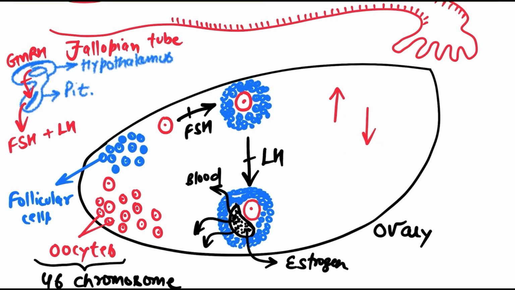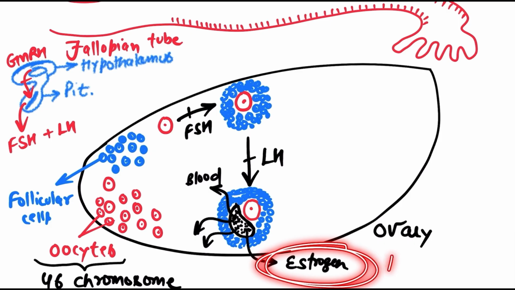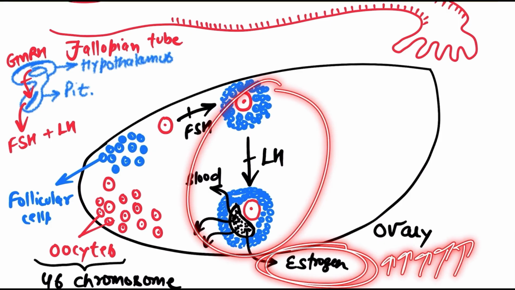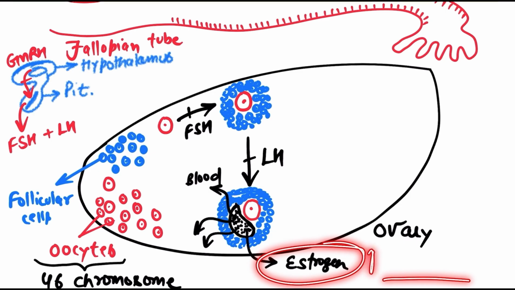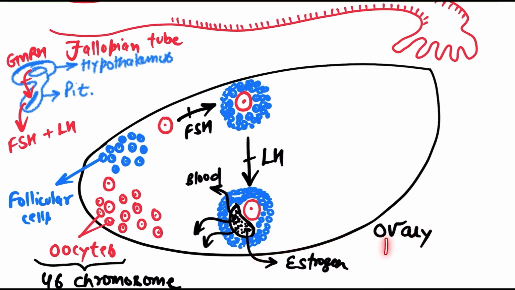So what happens here is, if the level of estrogen is increasing, because the developing follicle starts secreting estrogen and the estrogen level inside the blood starts increasing, as a result the secretion of LH and FSH decreases. Very simple.